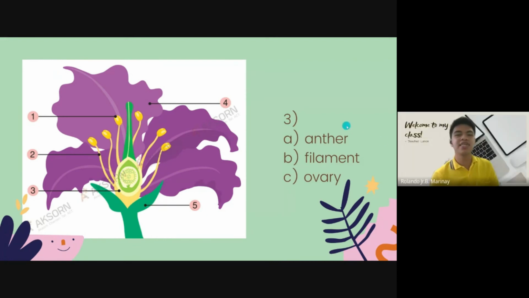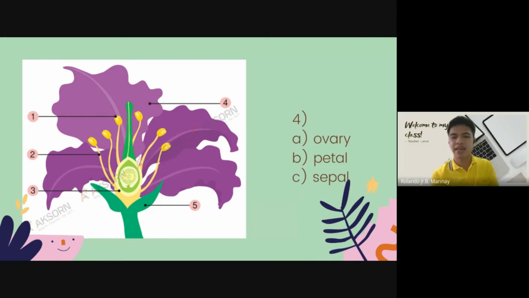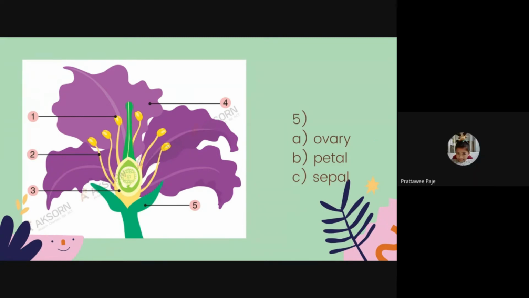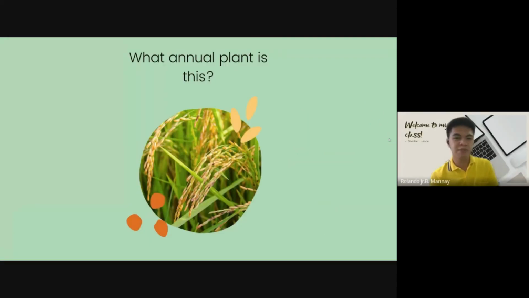The seed. Very good. Next, number 4. Petal. Very good. Number 5. Sepal. Very good. I think you're remembering it already. Let's move on to the next part.